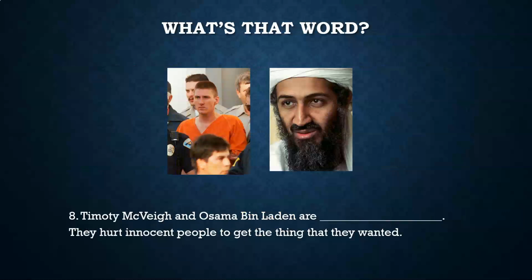In this example, Timothy McVeigh and Osama bin Laden are what? They are terrorists. So they hurt innocent people to get the thing that they wanted.